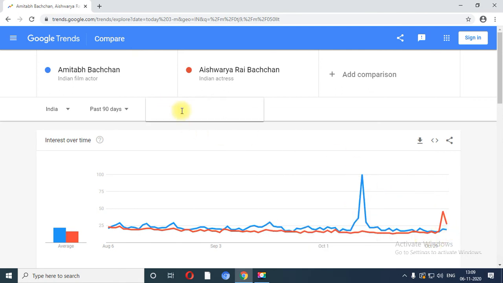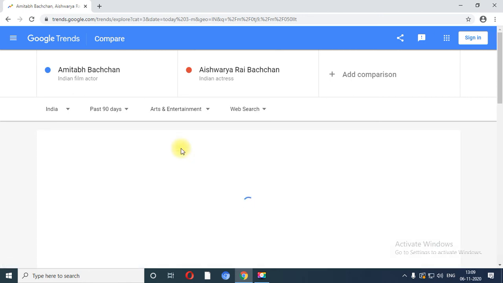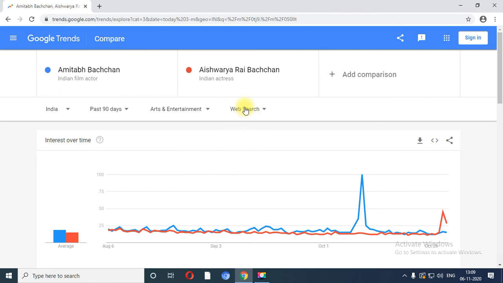Now you have all the categories, but generally Amitabh Bachchan and Aishwarya Rai belong to the entertainment category. So I am going to select the entertainment category, and instead of web searches you have image search, news search, Google Shopping or YouTube search.